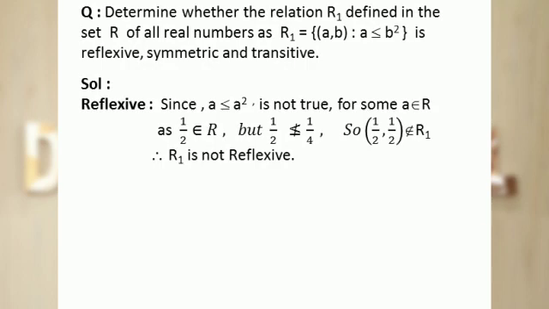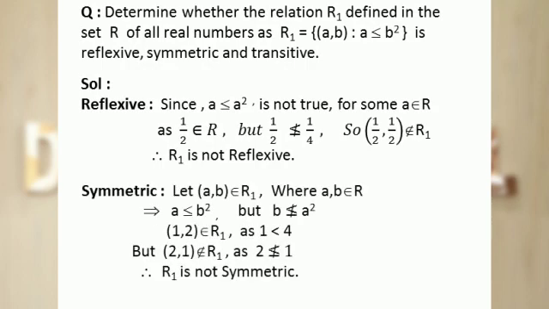Let's check for symmetric. As we observe, ordered pair (1, 2) belongs to the relation R1 as 1 is less than 2 squared, but ordered pair (2, 1) doesn't belong to the relation R1 because 2 is not less than or equal to 1 squared. Therefore, R1 is not symmetric.